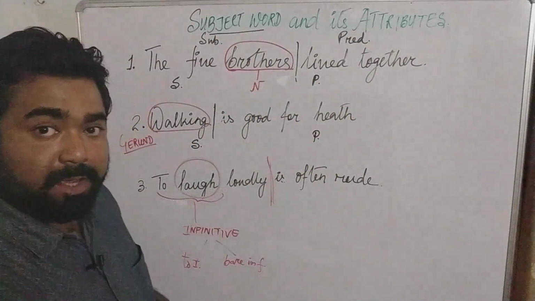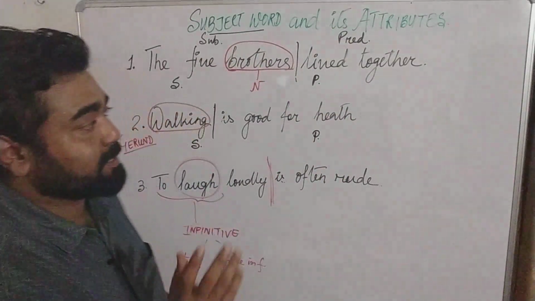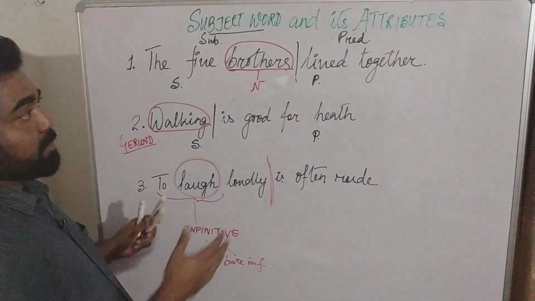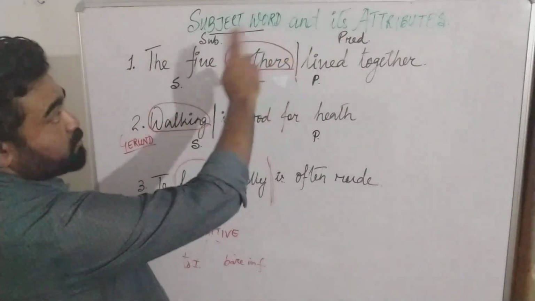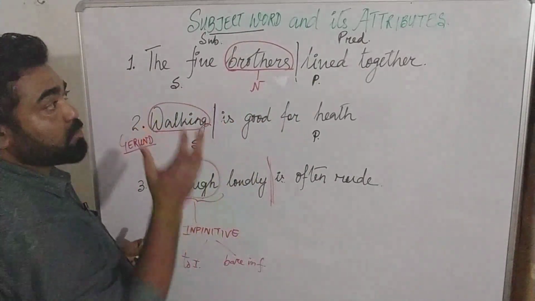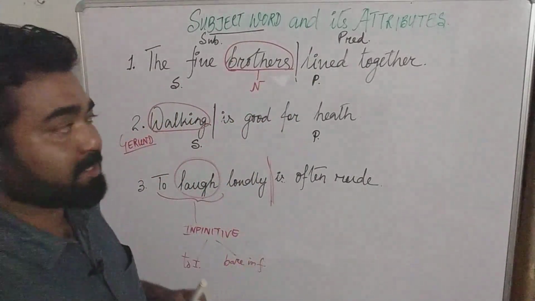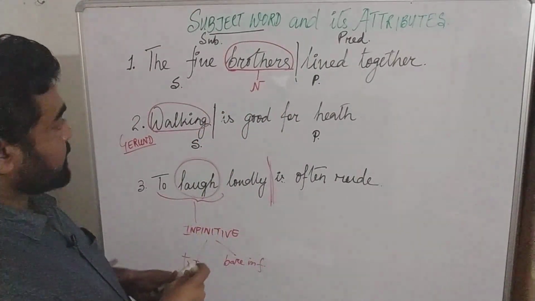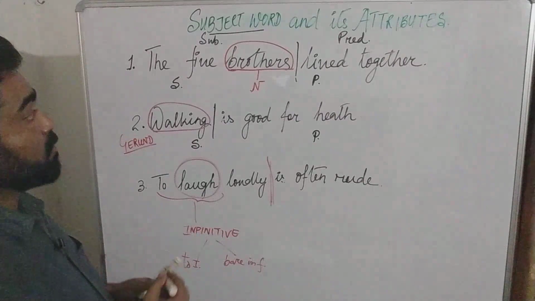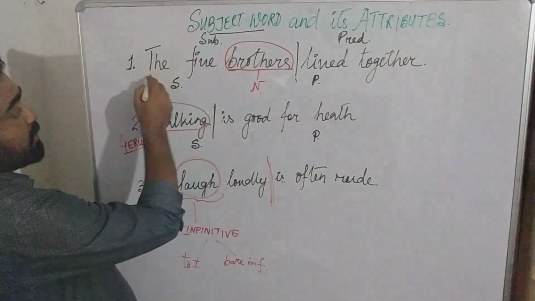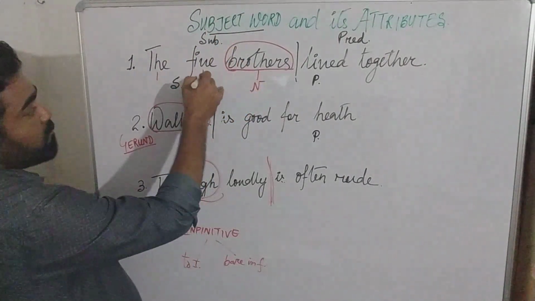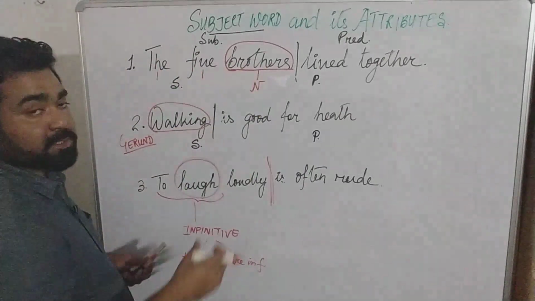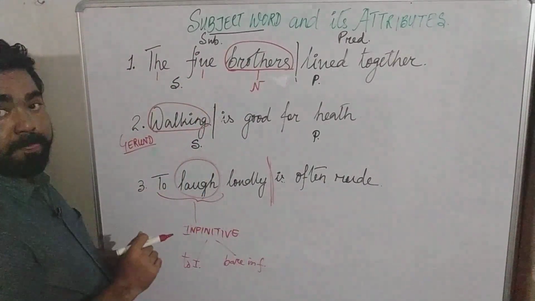In the predicate portion we have two different things, that is the direct object and the indirect object, which we will cover subsequently. For time being, whenever we talk about subject word and its attributes, that is subject attributes. So you will search for the attributes in which portion of the sentence? Always in the subject portion of the sentence. So let's now look at the first sentence again. We have identified the subject word and then we have two additional words, the and five. So here the five are giving some information about the brothers. How many brothers? Five brothers, right?